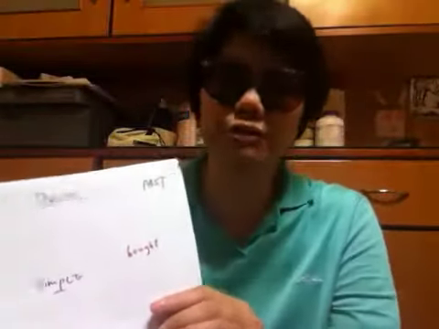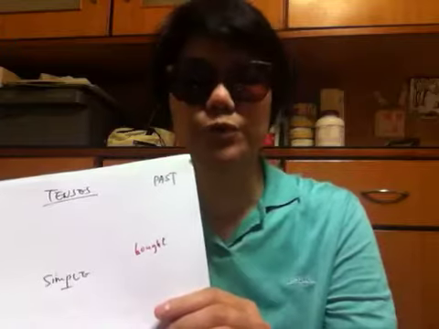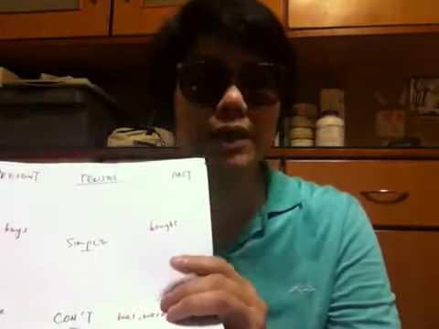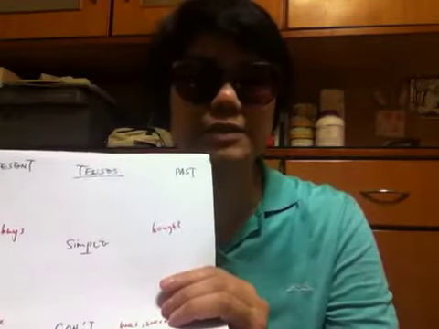Okay, now I have discovered a formula for changing the active voice into the passive voice. The first thing is to reverse the order of the subject and the object. Maybe you will ask, what is a subject and what is an object? The subject is the person or thing that does the action in a sentence.